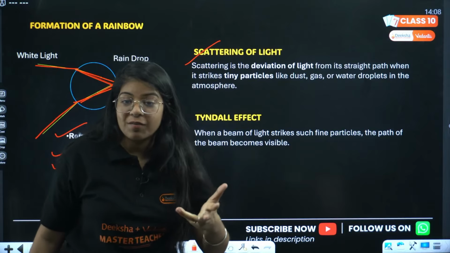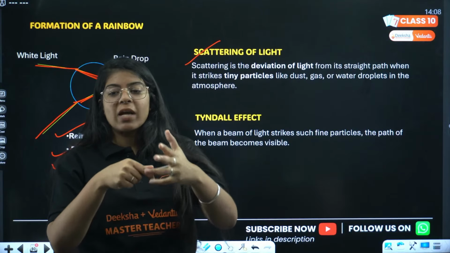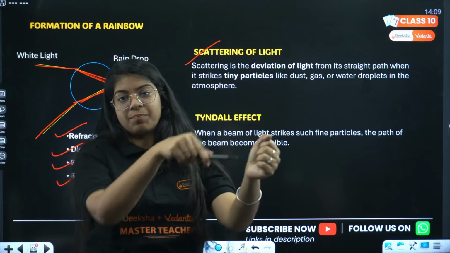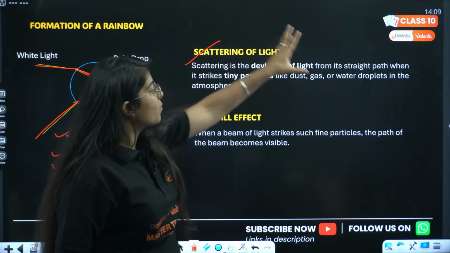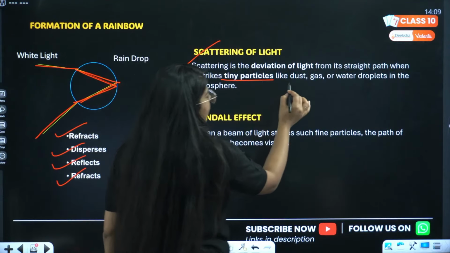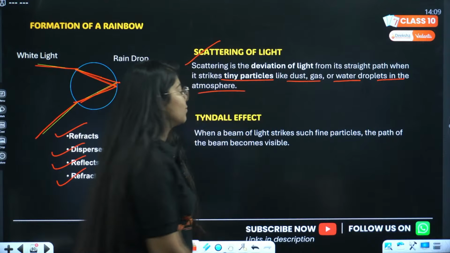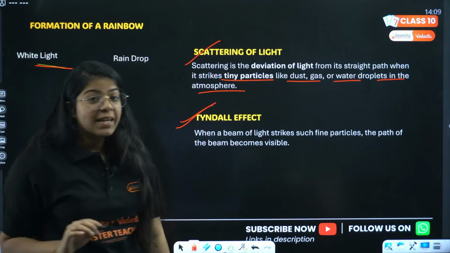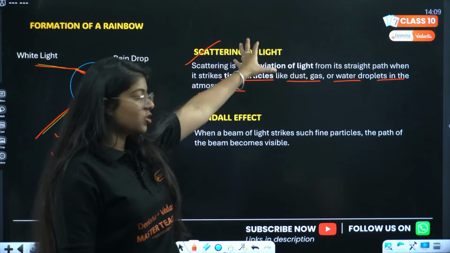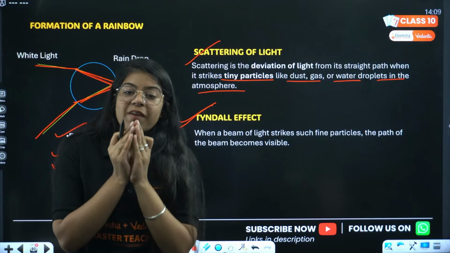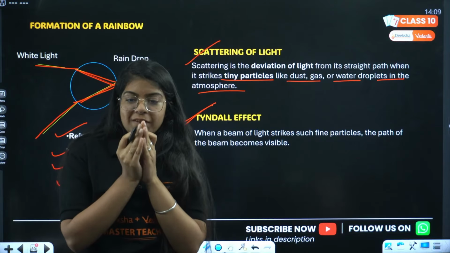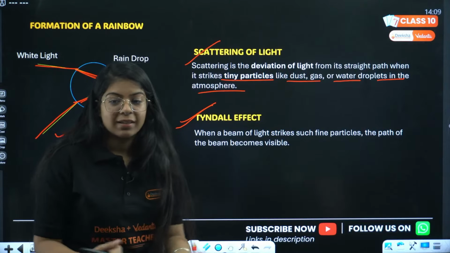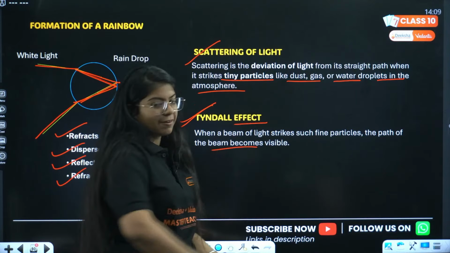And we have small topics, scattering of light. Scattering is the deviation of light. Light goes in a straight path, but as soon as it hits some particles, like gas particles or water droplets, it deviates from its straight path. So scattering is the deviation of light from its straight path when it strikes tiny particles like dust, gas or water droplets in the atmosphere. On the other hand, Tyndall effect. What is Tyndall effect? When a beam of light strikes fine particles, the path of the beam becomes visible. That, my friend, is called Tyndall effect.